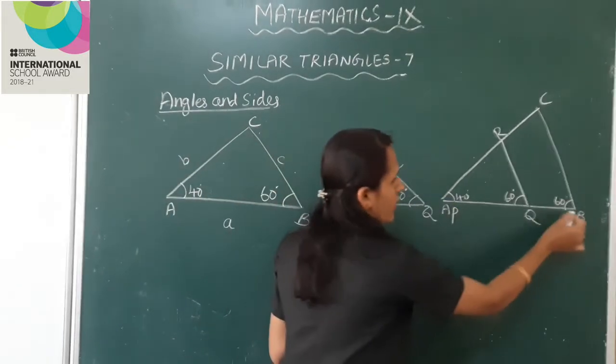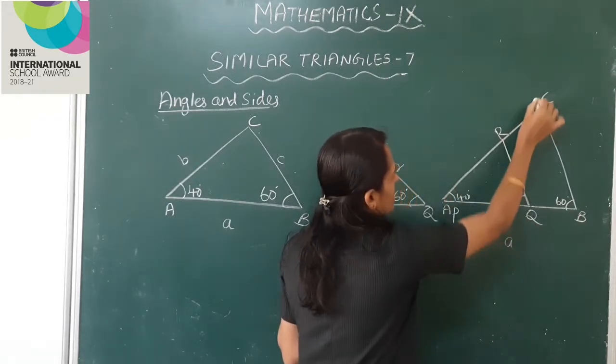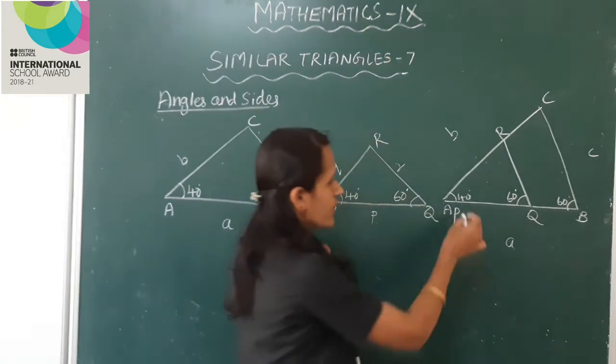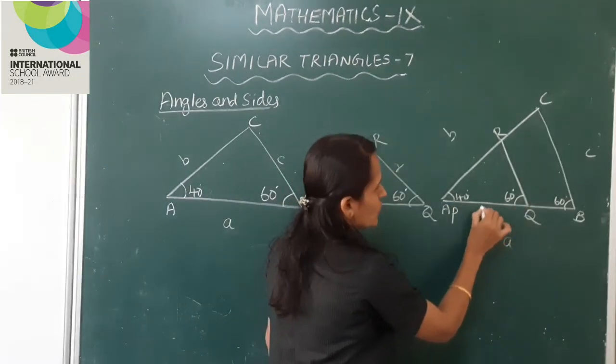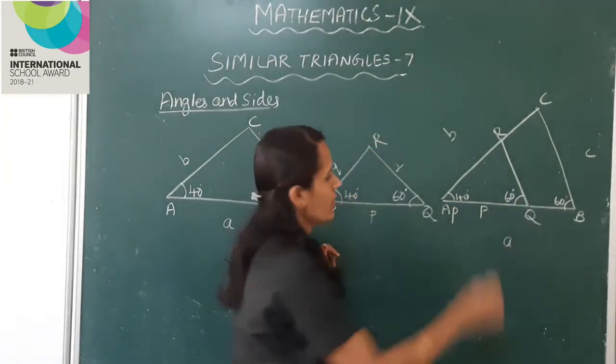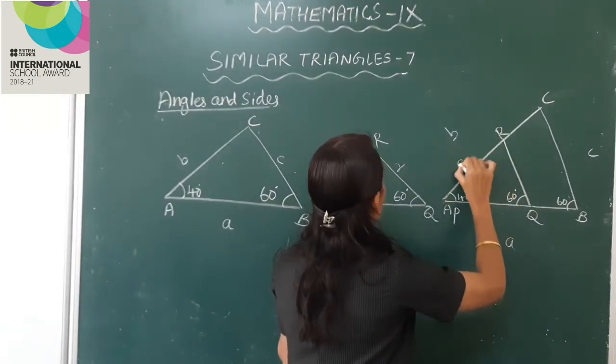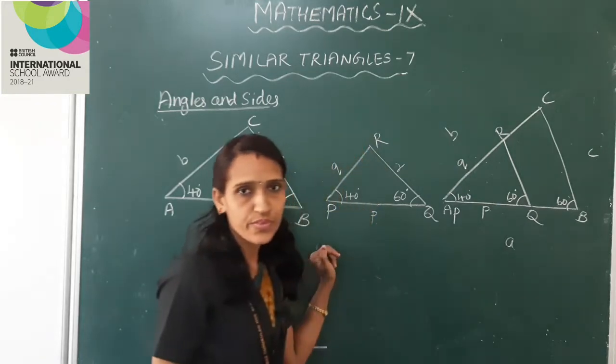Okay, so here AB is a, AC is b, BC is c. Next, PQ is small letter p and PR is small letter q.